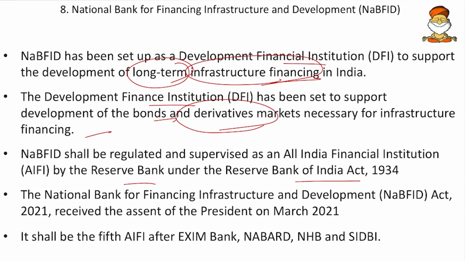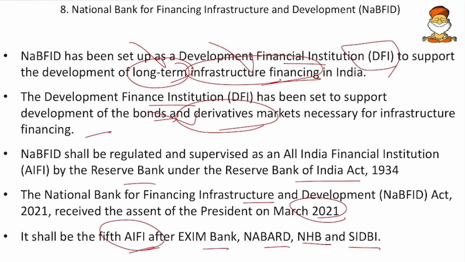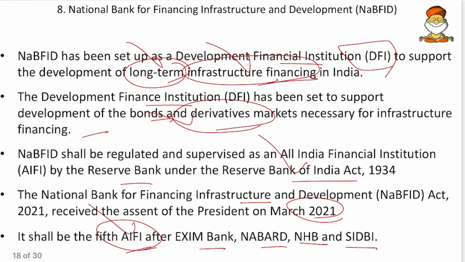Then the National Bank for Financing Infrastructure and Development Act received the assent of the President in March 2021, and it shall be the fifth All India financial institution after Exim Bank, then NABARD, then National Housing Bank and SIDBI. So friends, this is not the first one. This is the fifth All India financial institution. So in this, remember the long term, then infrastructure, then the derivatives, and the DFI, and the AIFI, then the RBI, and the fifth number.